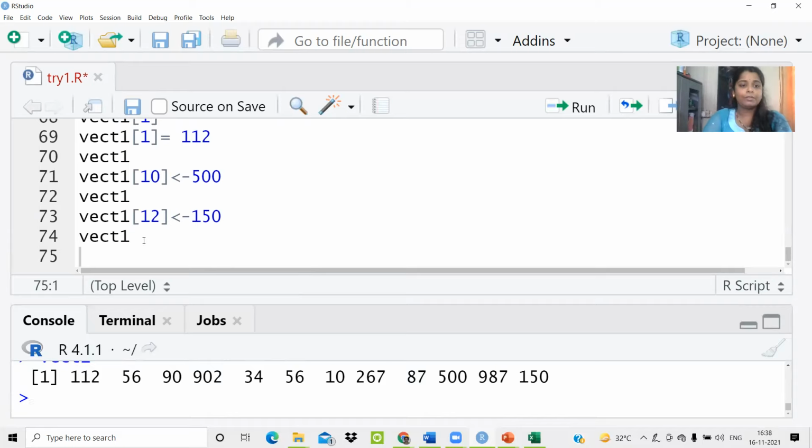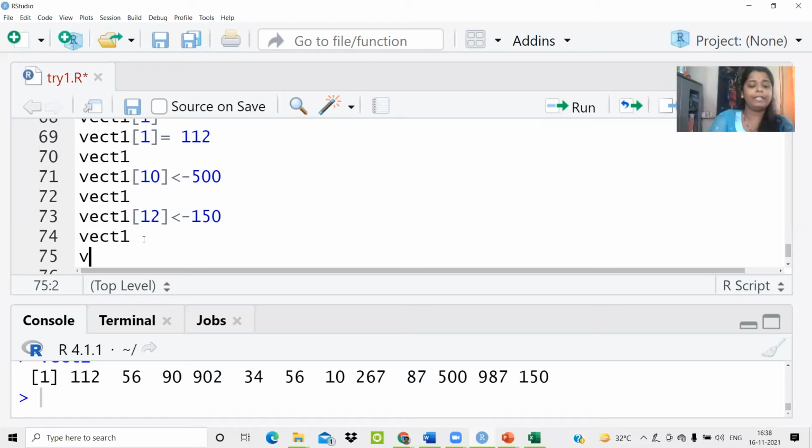this vector. So this is basically the strategy that you can use: if you want to replace a certain element, write the index of that element. If you want to add a new element, then also write the index. If the index already exists, then the replace operation takes place. If the index does not already exist, then it adds the entry at that given index.